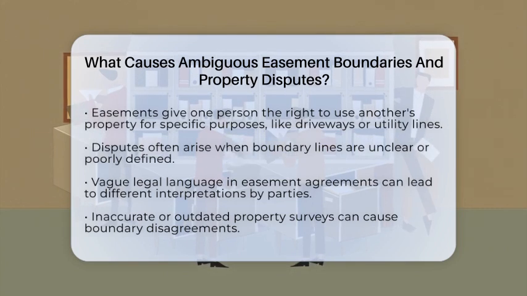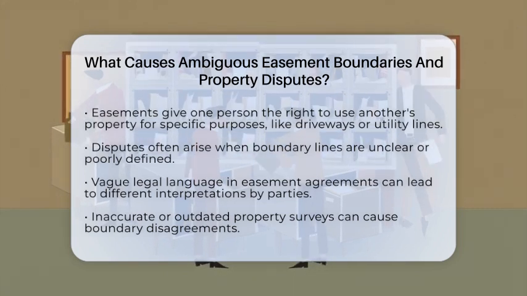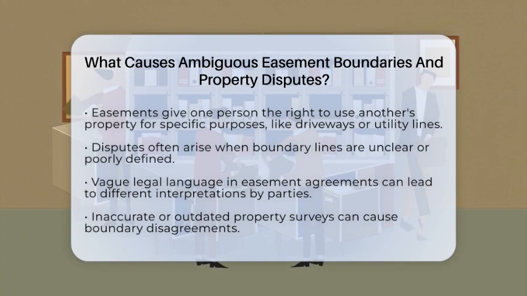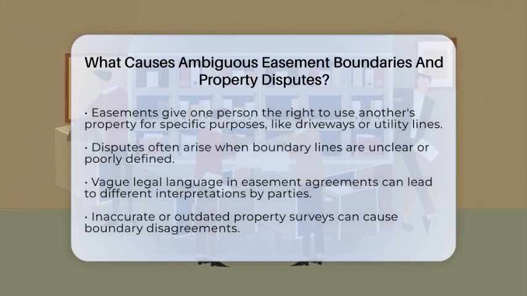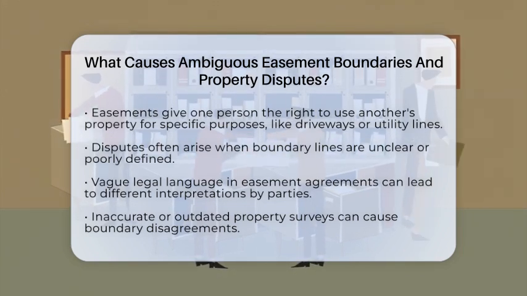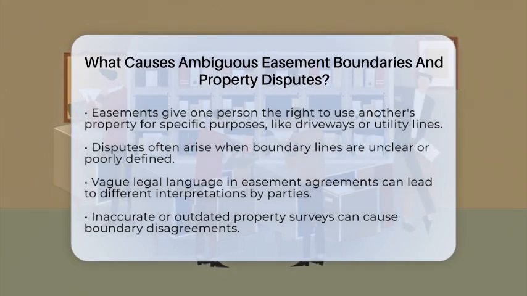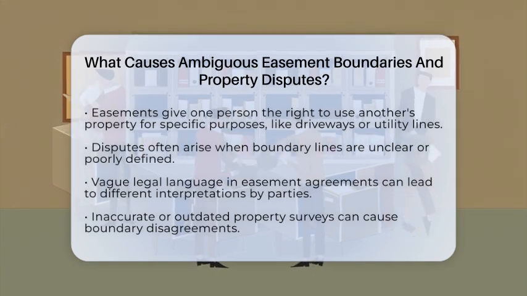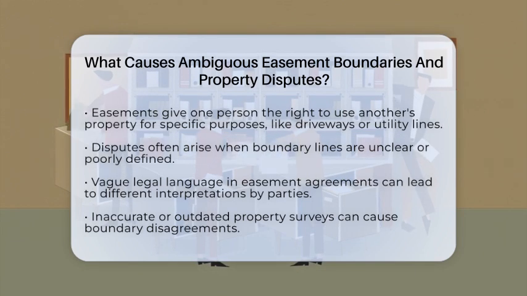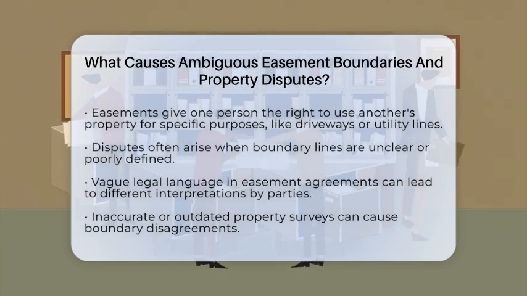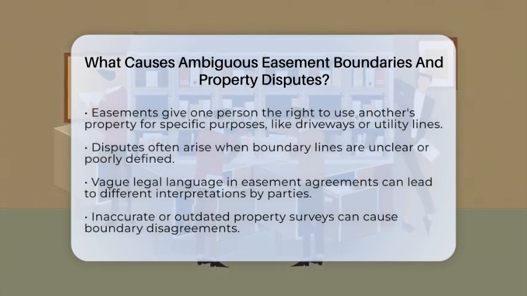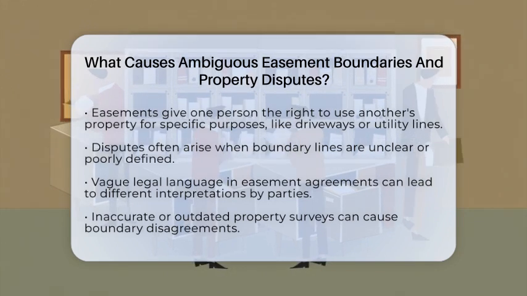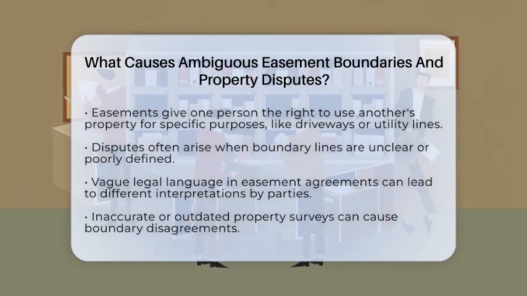Easements are rights that allow one person to use another person's property for a specific purpose, like a driveway or utility line. But when these rights are not clearly defined, disputes can quickly arise. One common cause is poorly written agreements. If the legal language in an easement document is vague about where the boundary lines are or what the easement covers, different parties can interpret it differently.